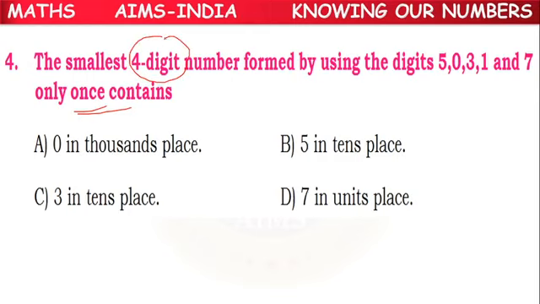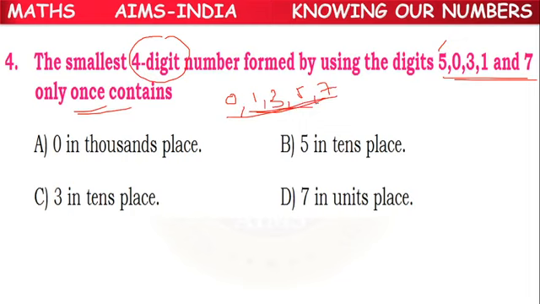So smallest number means, if we write all 5 digits in ascending order, we will be having 0, then 1, then 3, then 5, then 7. So this is the ascending order of the digits.